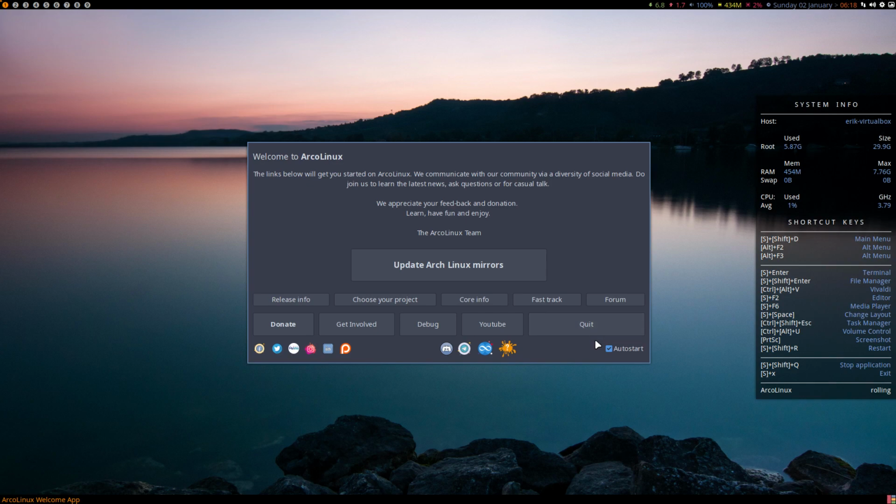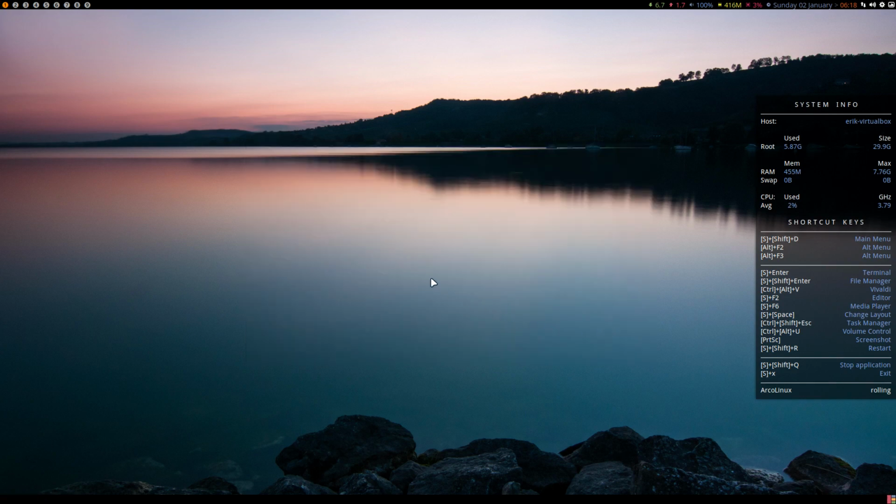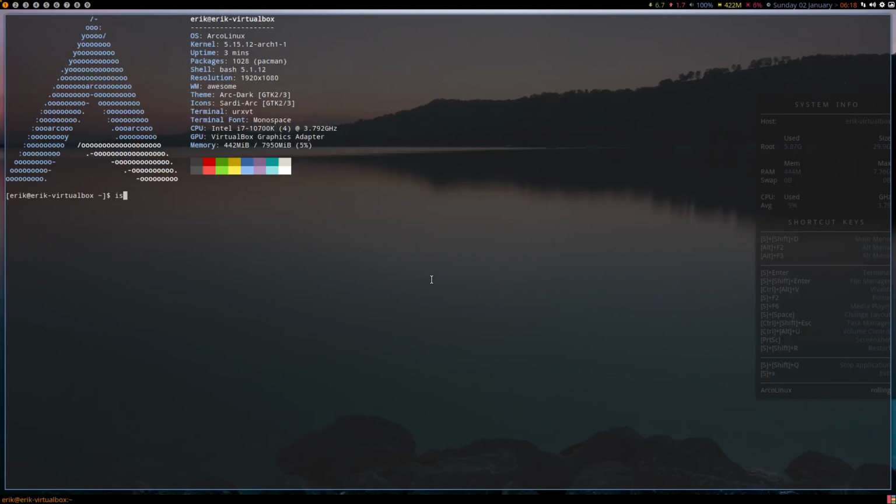This is VirtualBox. I've just built Awesome, and the Awesome ISO is the new number for March, 220301. So if you build your own ISOs today on ArcoLinuxB.com, then you get this number.